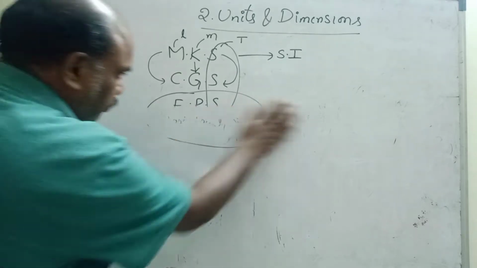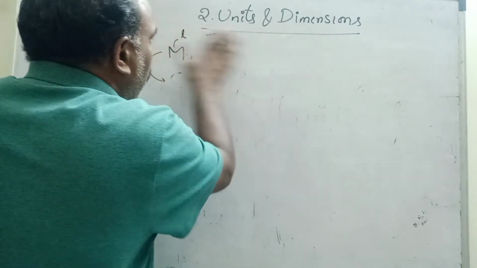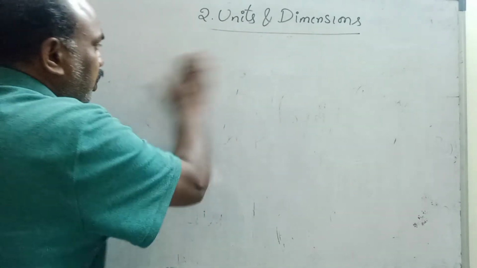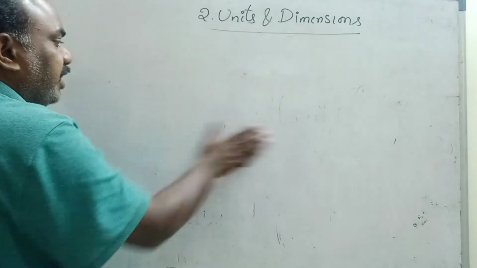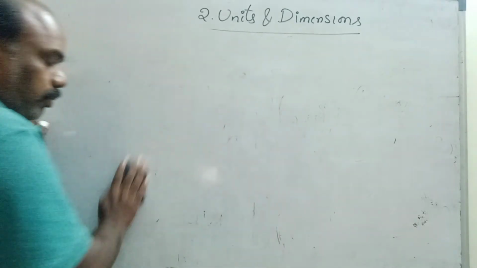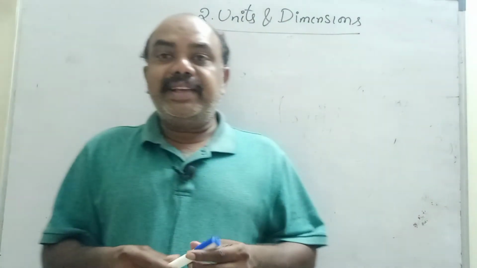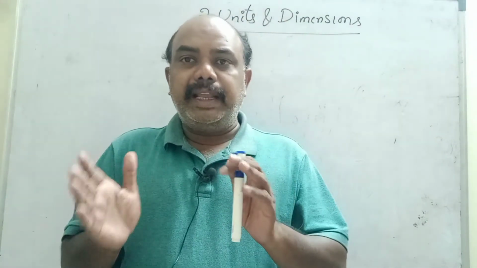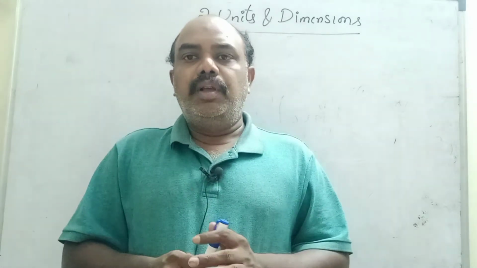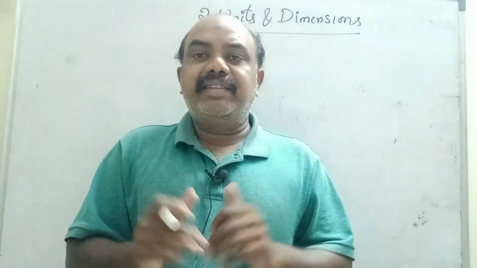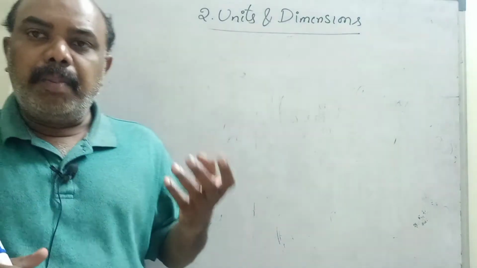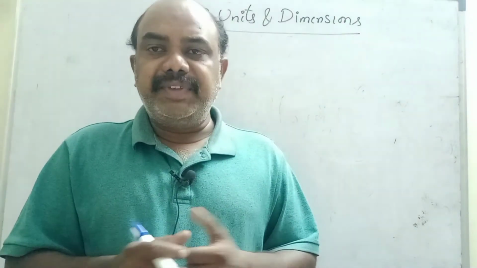Understand, children? Now, what is meant by unit? Unit is the measurement of any physical quantity. What is meant by physical quantity? Physical quantity means physically what we can measure. Physically what we can measure is called a physical quantity. Example, mass. Mass is a physical quantity.